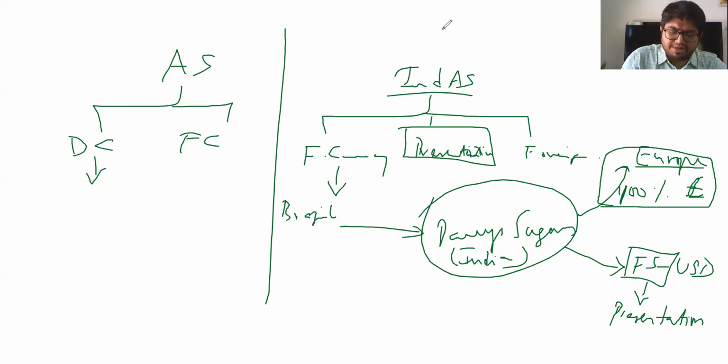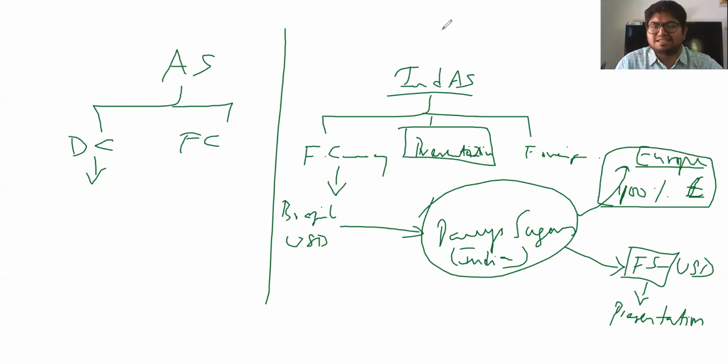Now I am importing material from Brazil. For Brazil, maybe it is USD which is in operation. USD will be my foreign currency. How I convert it into each of these is what really matters. So the only difference between AS and Ind AS is, under AS you have one domestic currency, that is the presentation currency.